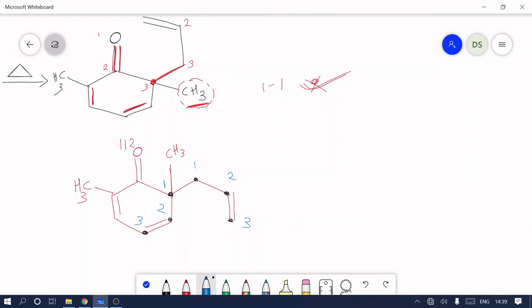We know that always the 1,1 bond is broken. So the 1,1 bond is broken and converts into a double bond. As this double bond forms, the pi bond between 2 and 3 now shifts between this carbon 3 and this carbon 3. So a new sigma bond forms between the 3,3 carbons. As this new sigma bond forms, the double bond between 2 and 3 now shifts between 1 and 2. So our product is like this.